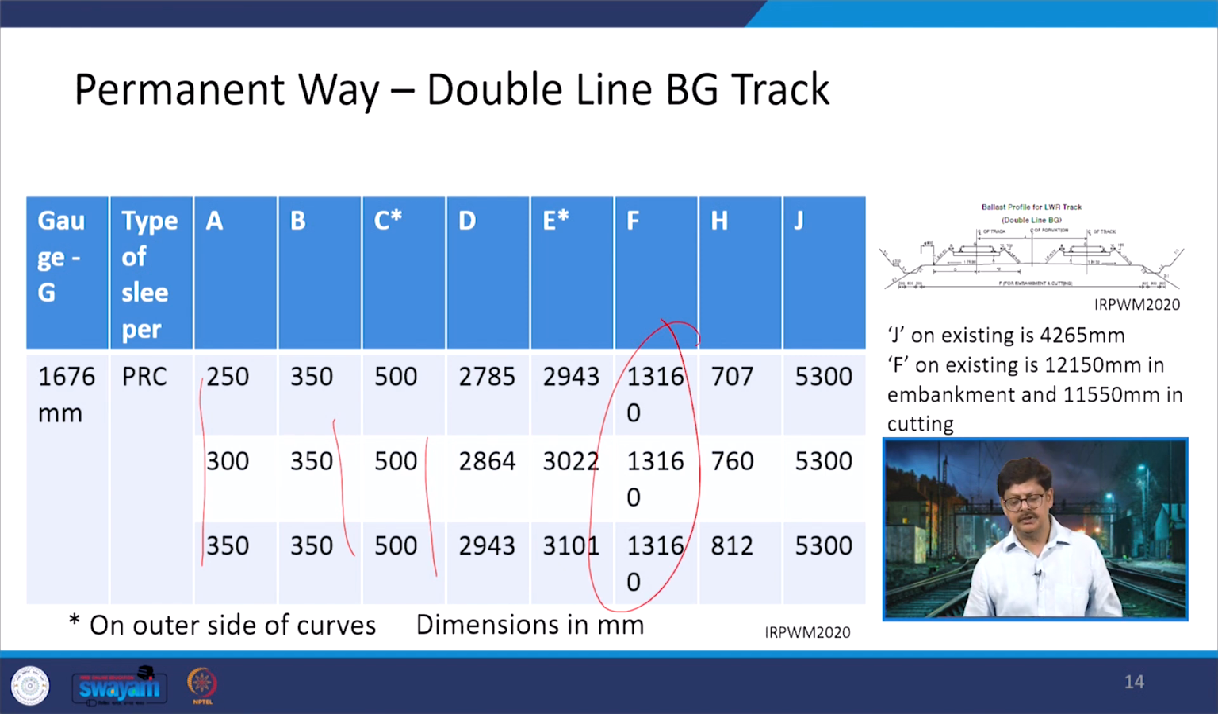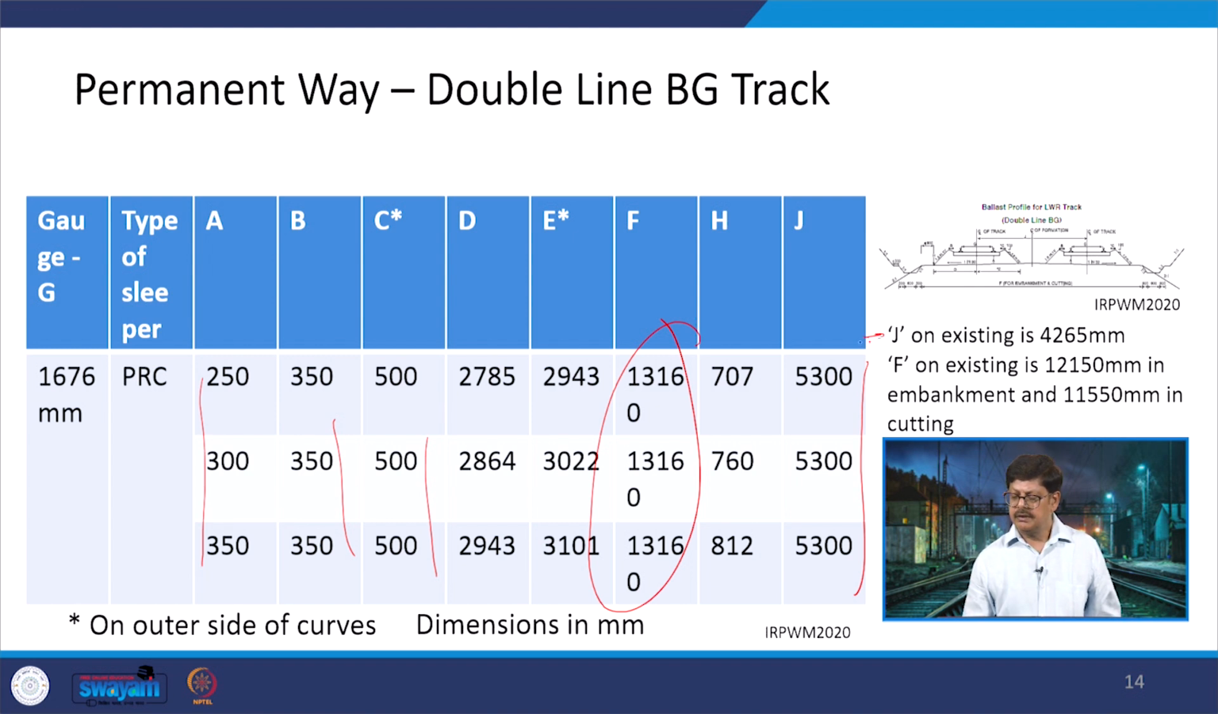The formation width minimum value has to be 13160 mm. That is the value which needs to be provided. And the center to center spacing of these two tracks is 5300 mm. So, this is another value which is being talked about in the case of double line broad gauge tracks.